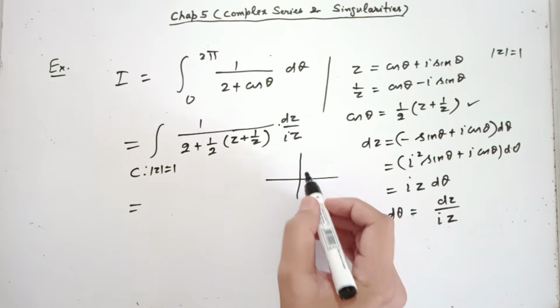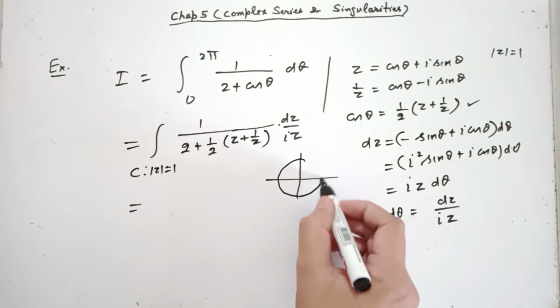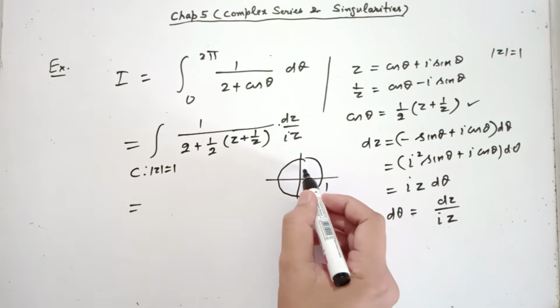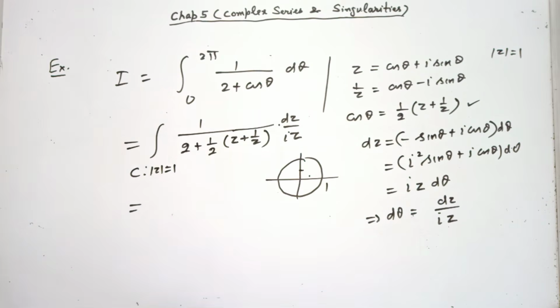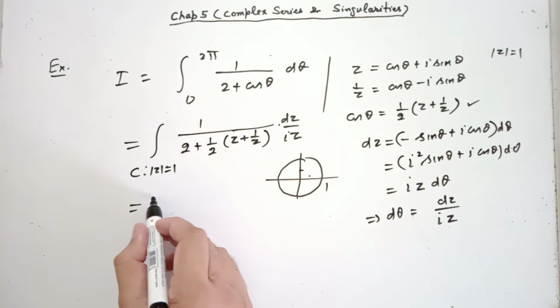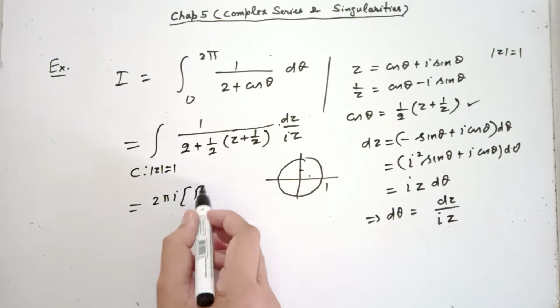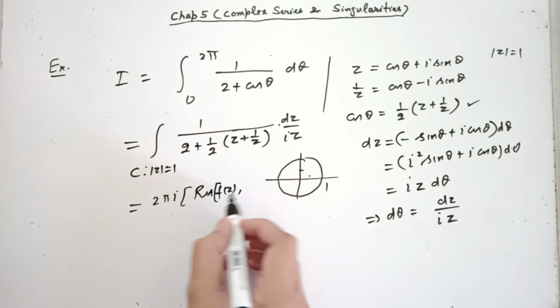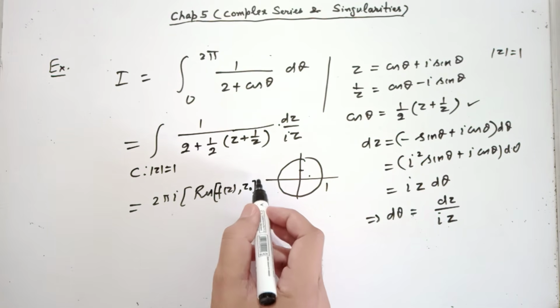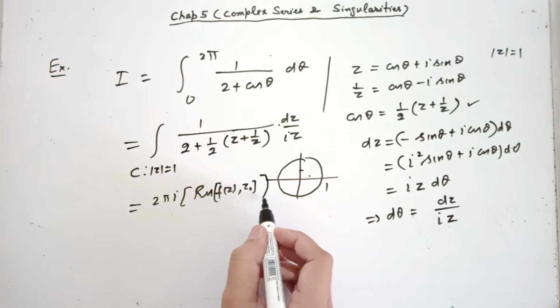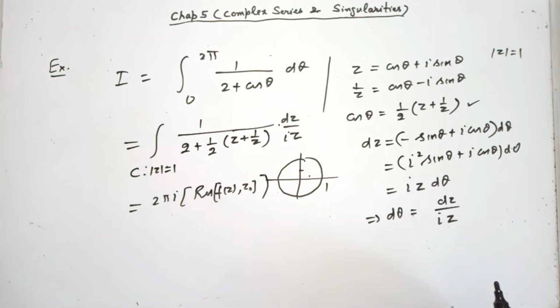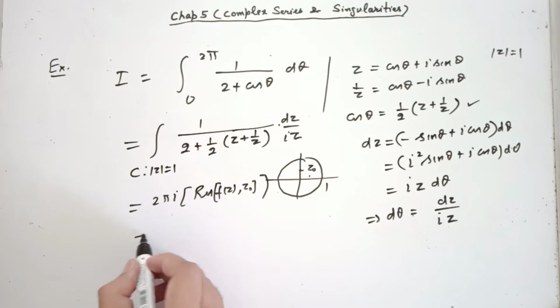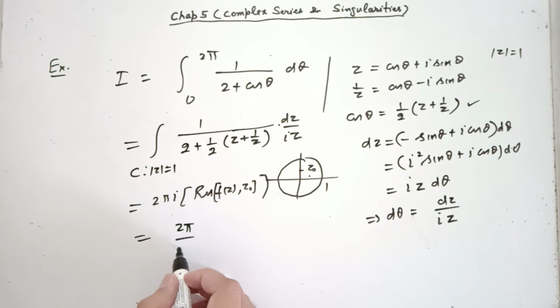You can find its singularities and then see which singularity lies inside this unit circle. At that singularity, find its residue and apply this formula. There may be one or more singularities, so find the residue at those singularities and then take the sum. If there is only one singularity, then it is 2 pi iota into the residue of f(z) at z0. Do this calculation yourself. I am writing the final answer for you. You should get 2 pi over root 3.